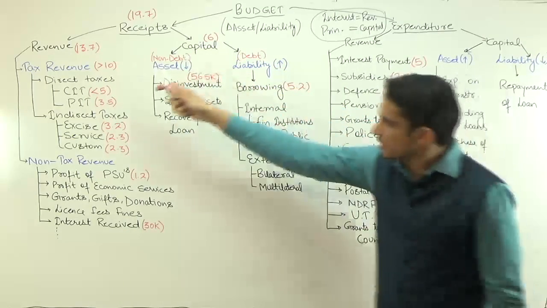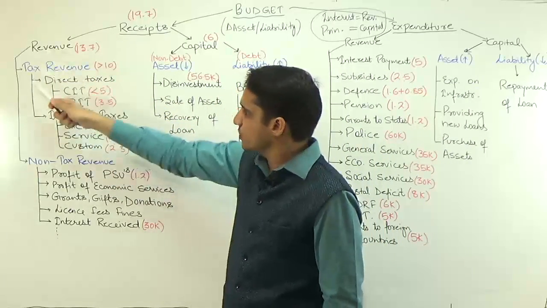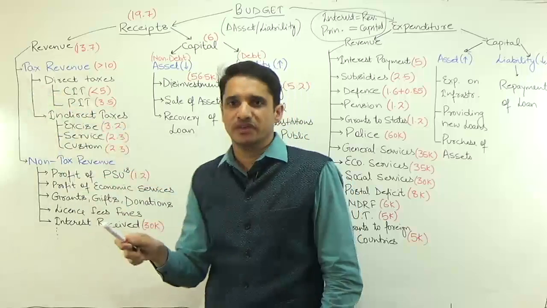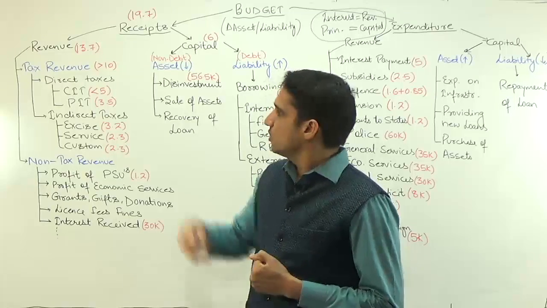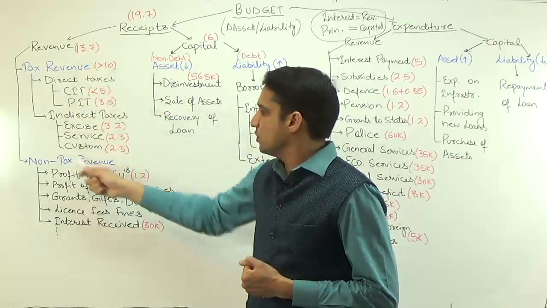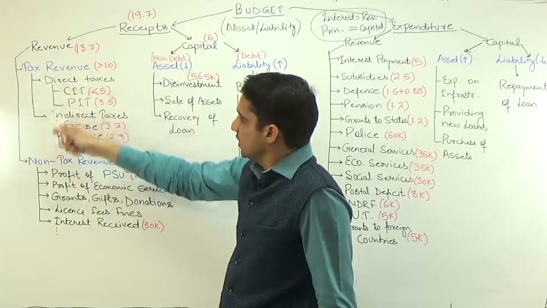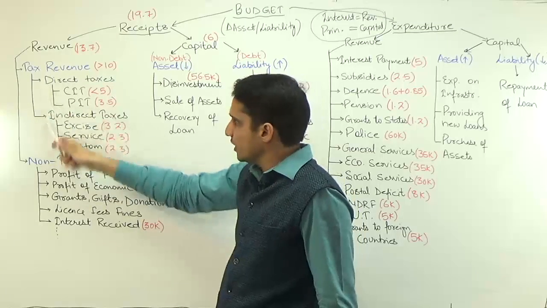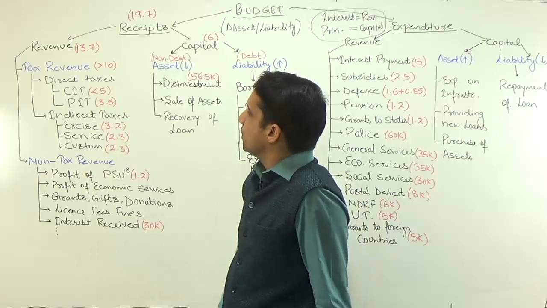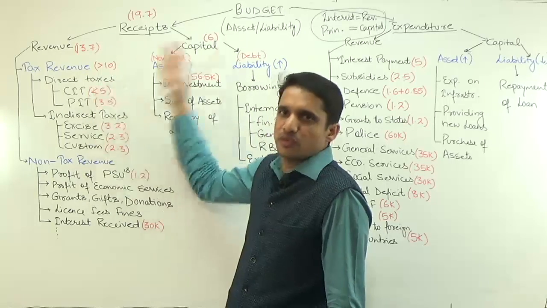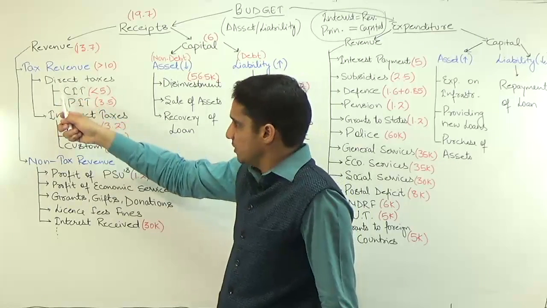In case of revenue receipts, revenue receipts are further divided into tax revenue and non-tax revenue. It means the government is getting some money by using some taxes, or the government is getting some money by some non-tax revenue. Under tax revenue we can have two types of taxes. The basics of direct and indirect tax we have already covered. Under direct tax we have corporate income tax and private income tax, plus of course a number of taxes are there, but these are the basic two taxes, CIT and PIT.